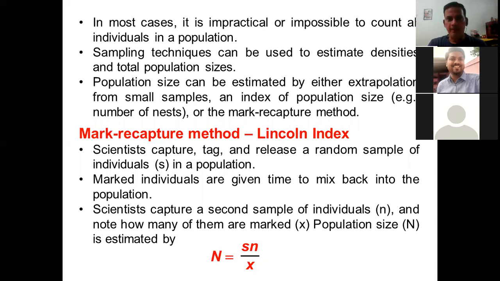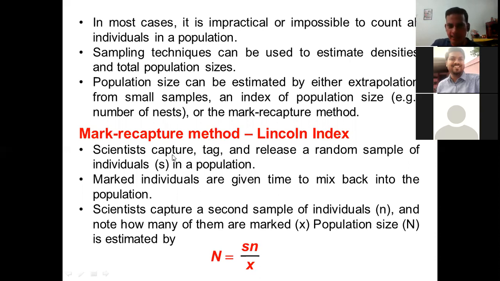Let's say, for example, we want to count the population of elephants, or let's say snakes, in a particular area. So what we do is take samples at different locations. After taking, let's say we count 50 or 100 individuals at a place and let them leave again. Okay, so they go and mix with their original population. Then we again count in that particular area. So this one of the methods is called the mark and recapture method, or we can call it the Lincoln index.